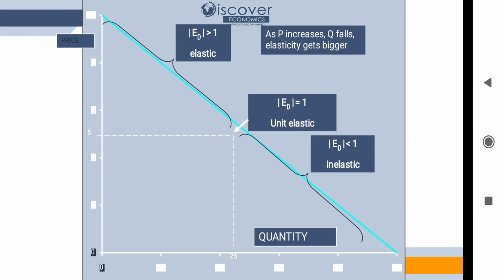At the central point we have elasticity equal to 1, and the upper portion shows elasticity is greater than 1, and the lower portion shows that elasticity is less than 1. So these three situations we can put over here, and the answers should always be like this.